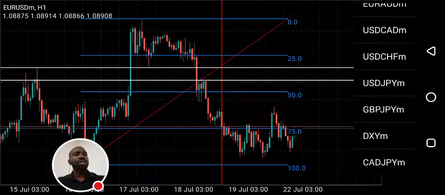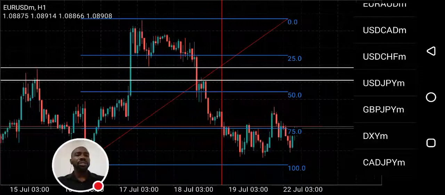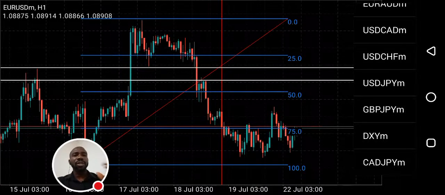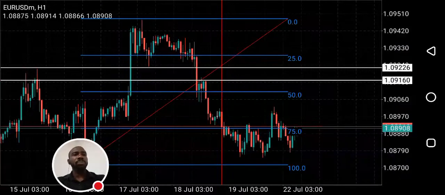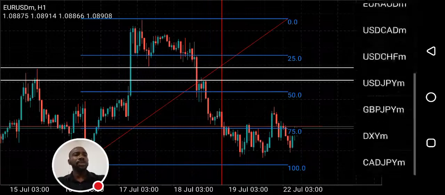Please, as you execute this trade, ensure you apply proper risk and money management. Don't over leverage. Ensure you apply the appropriate lot size depending on your account size. Don't over leverage. Okay, so let's move to the next pair. GJ. Do I have GJ on my list? Okay.